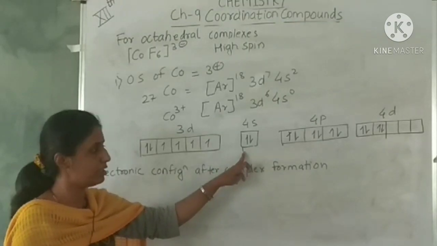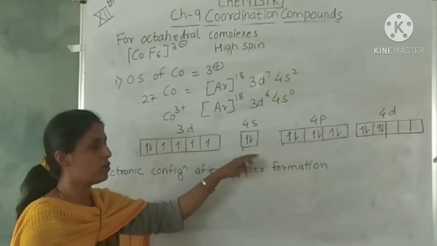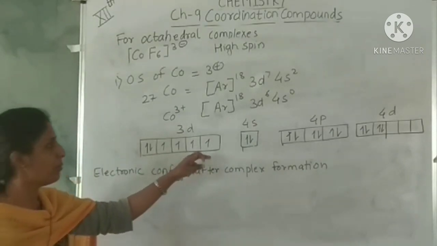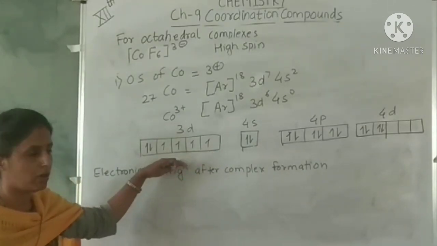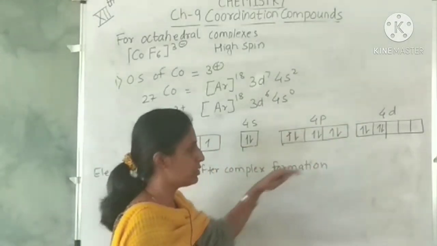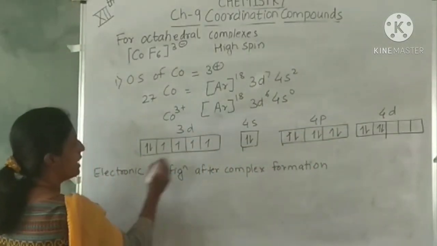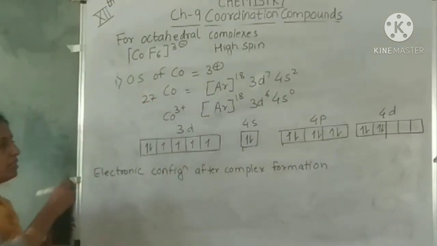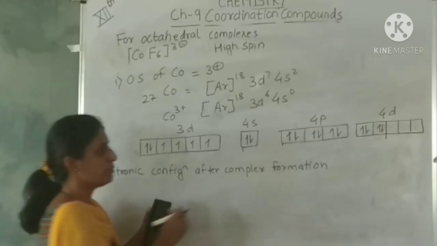We have seen that these are also called outer orbital complexes. The inner orbitals are not used here. Outer orbitals are used for hybridization by the metal. And what will be the structure? 6 ligands, hybridization is sp3d2.